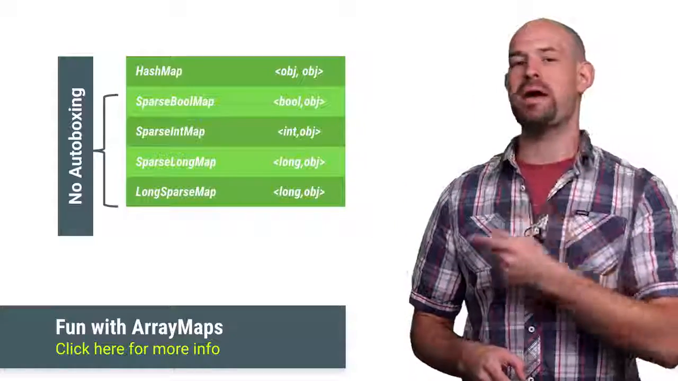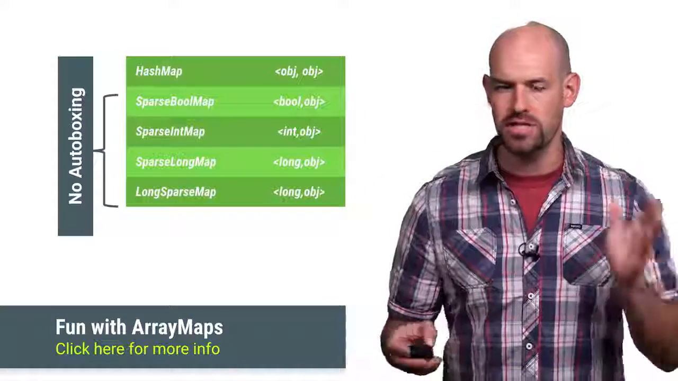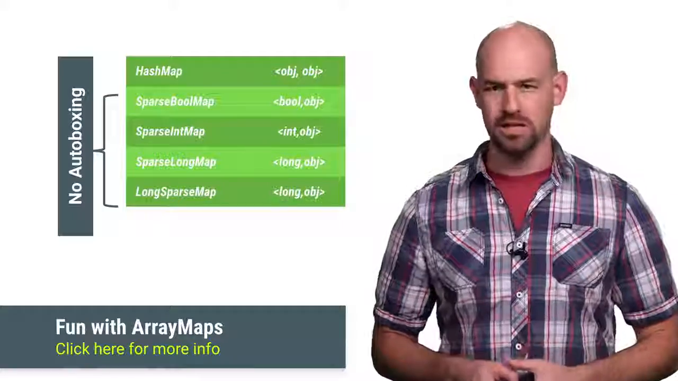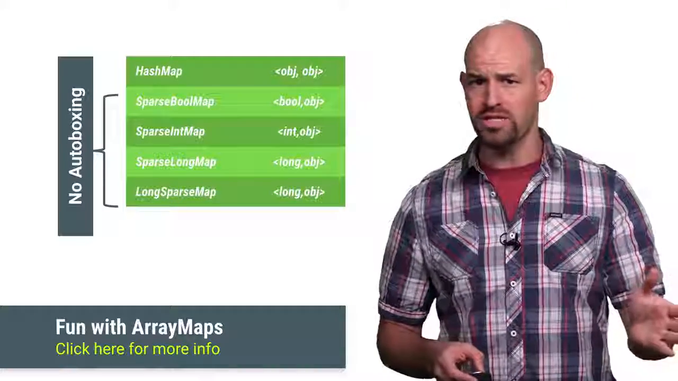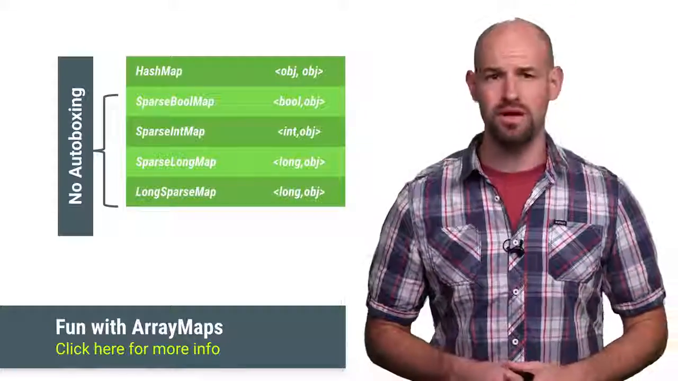The sparse map family of containers are all designed specifically to combat the autoboxing problem, eliminating both the runtime overhead and reducing the memory footprint.